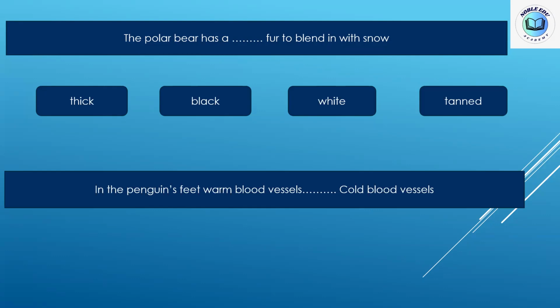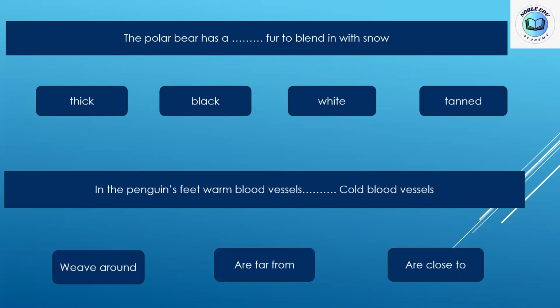Next one. In the penguin's feet, warm blood vessels, cold blood vessels, okay, what will he choose? Weave around. Excellent. It's a keyword for the cold and warm blood vessels in the penguin's feet.